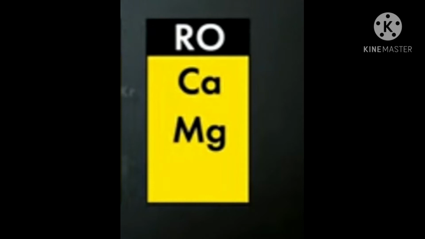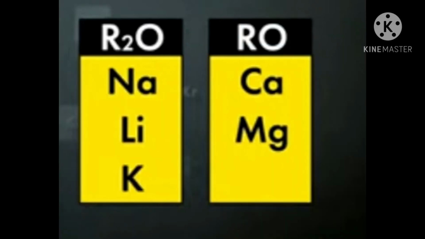The formulas of beryllium oxide, magnesium oxide and calcium oxide are BeO, MgO and CaO. These formulas resemble the formula RO, where R may be beryllium or magnesium or calcium and so on. When you observe the general formula of vertical column 1 and vertical column 2, that is R2O and RO,